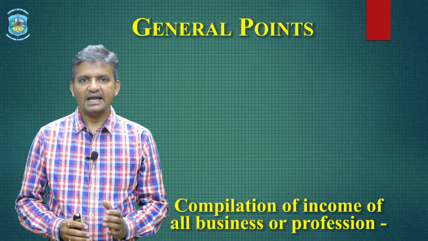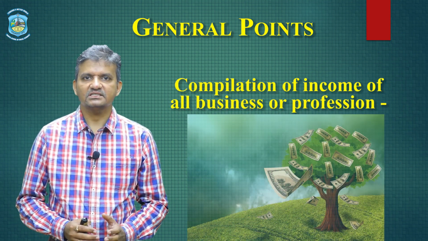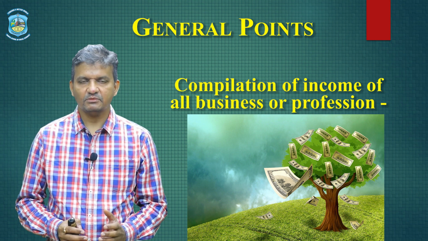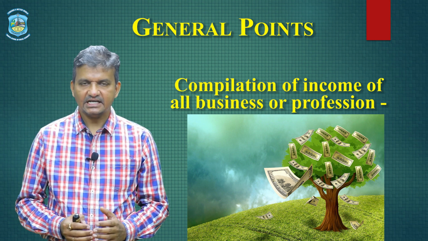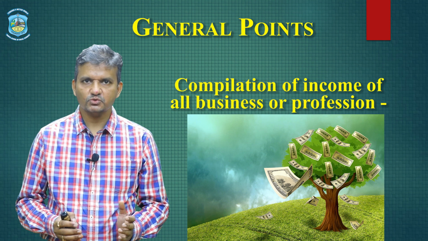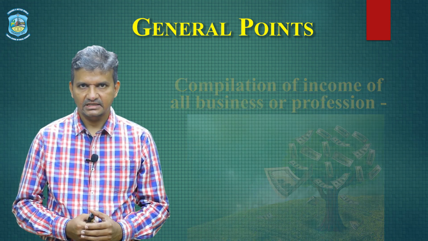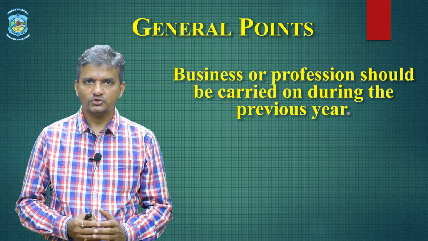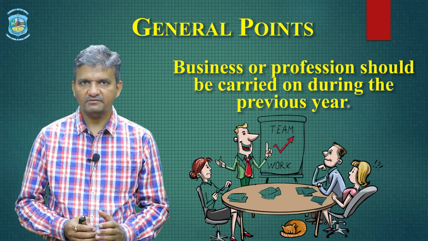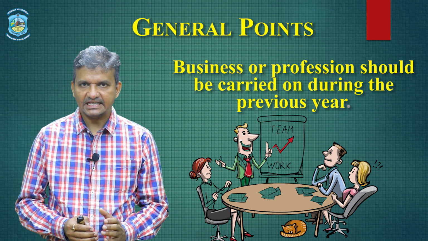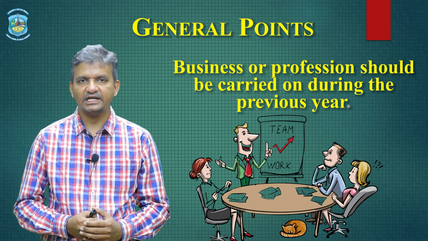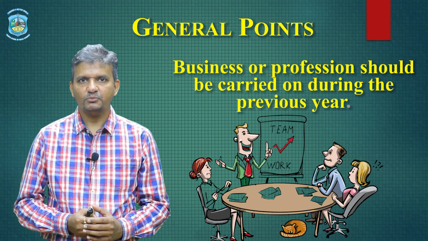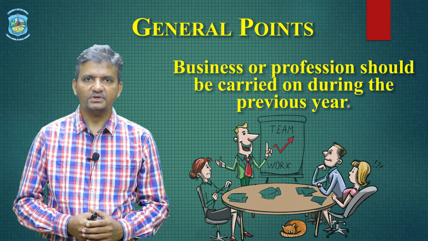Next would be compilation of income from all businesses. For example, if an assessee is having more than one business, then income from all the businesses is merged together and it is put to tax. And the last one would be that the business or profession should continue in the relevant previous year. It is not necessary that business should be in existence for the entire year, but yes, it should be in existence for some part of the previous year. Now we are done with general points.